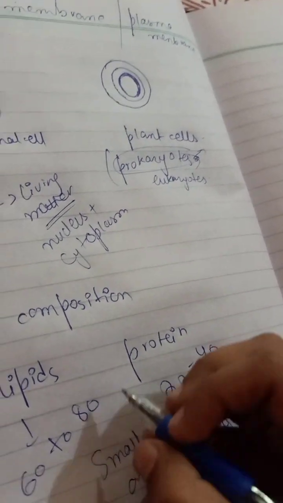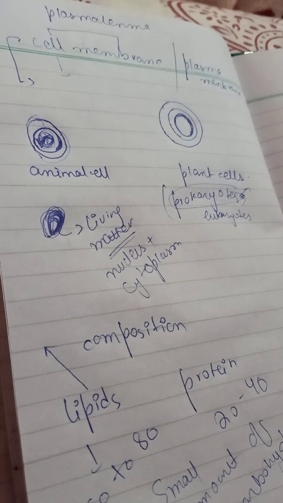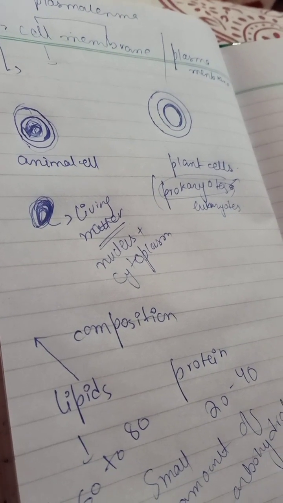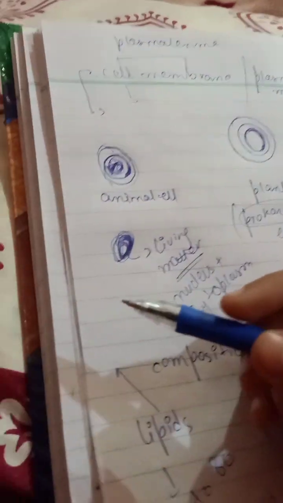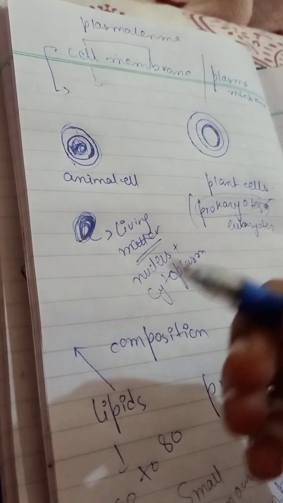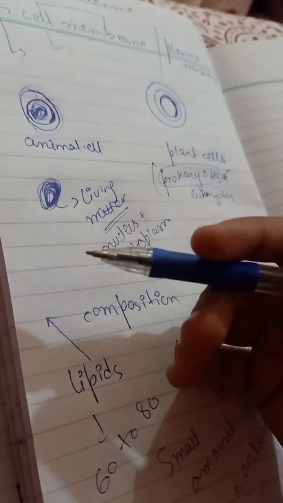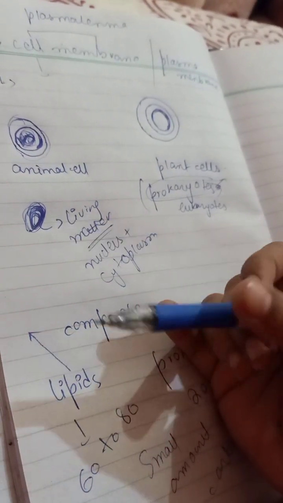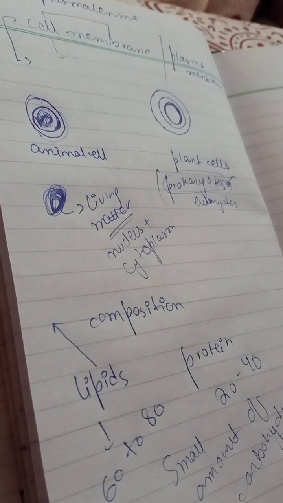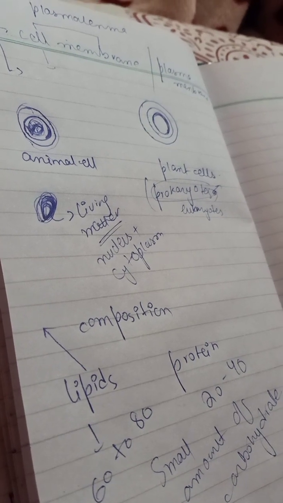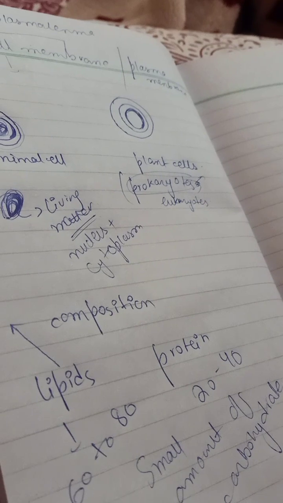Okay, so if we talk about lipids, as you all know, they have two ends: one is hydrophobic and the second is hydrophilic. Lipid is basically the part of the plasma membrane, which is a bilayer, made up of a lipid bilayer membrane, which is basically the phospholipid. That is arranged with the hydrophobic and hydrophilic ends, which I'll tell you about in the structure.